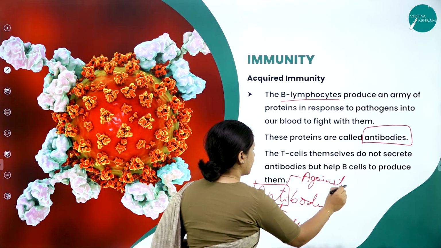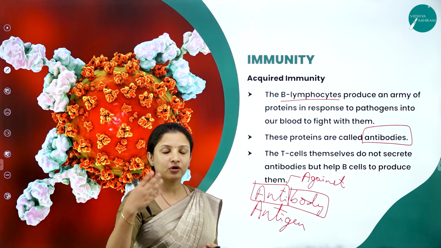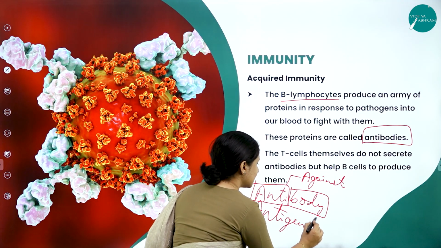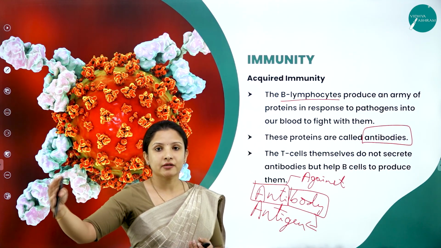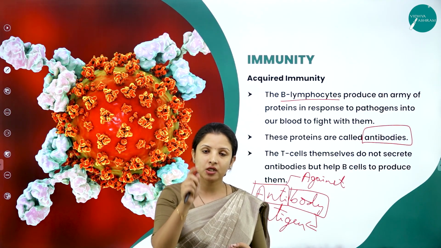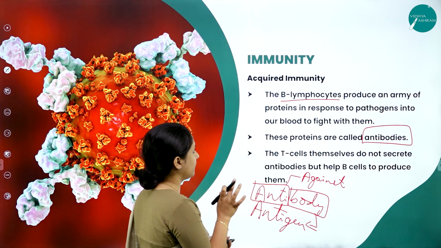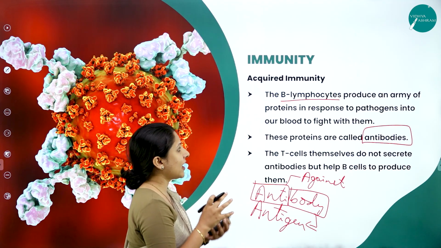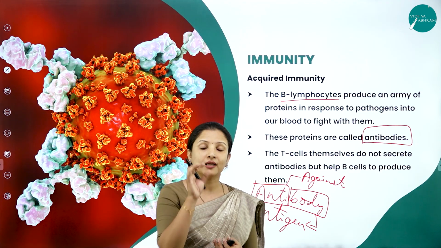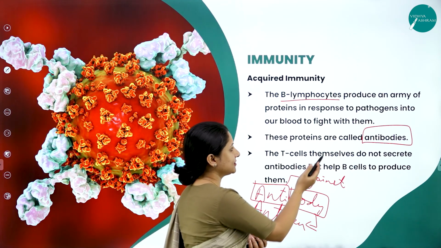Against what? Against a particular body. What is that foreign body? It's a body or an organism or a pathogen or an allergen that is coming from an outside source. So therefore, that is nothing but the antigen. So any pathogen entering into a body is called an antigen. And for that antigen, the responses produced in a body are called the antibodies. So therefore, the B lymphocytes produce an army of proteins in response to the antigens entering into a body, and that army of proteins which helps in fighting those antigens, we call the antibodies.